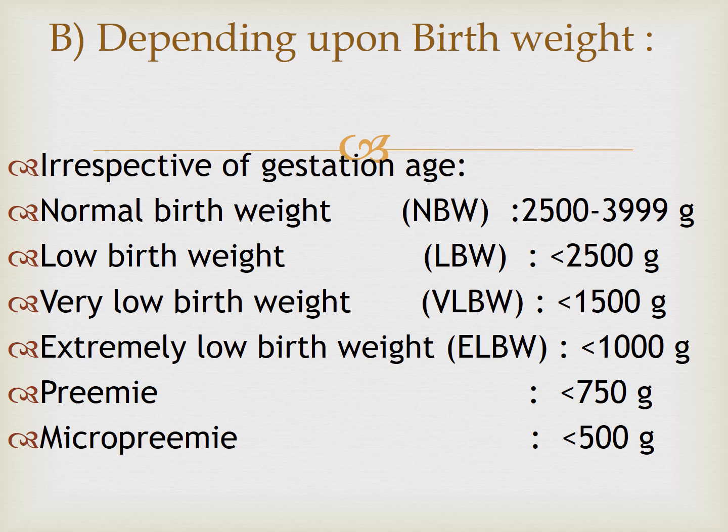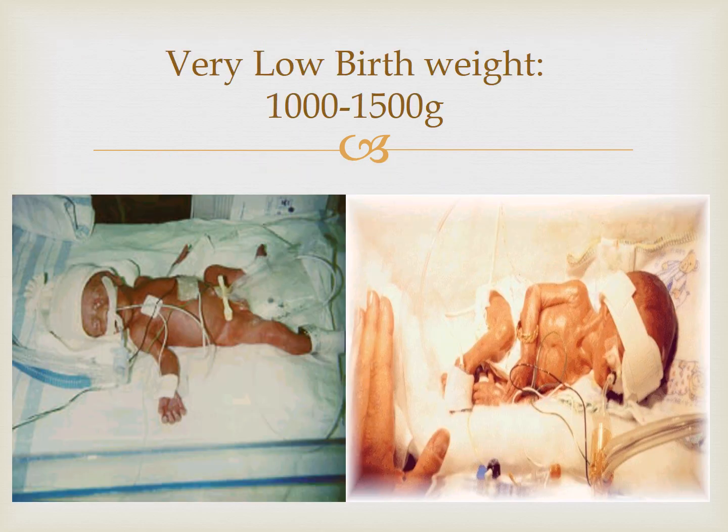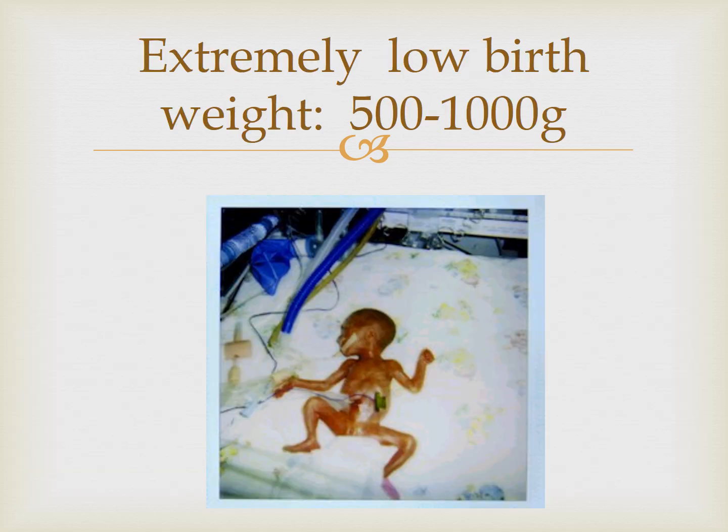Then extremely low birth weight, less than 1000 grams. Then pre-AME less than 750 grams, and micro pre-AME, less than 500 grams. So very low birth weight ranging from 1000 to 1500 grams will look like this. Extremely low birth weight, weighing 500 to 1000 grams, looks like this. In detail about the clinical features I'll discuss in different classes.